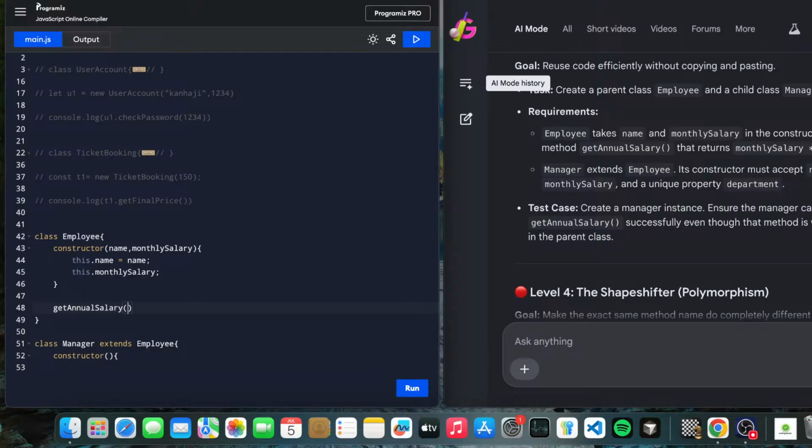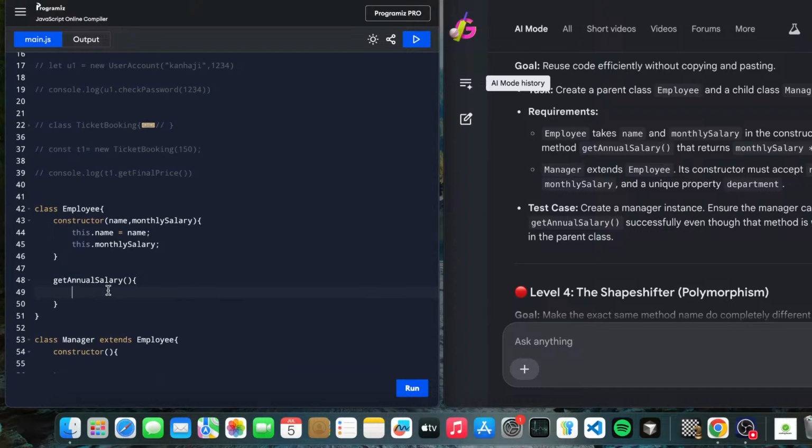Annual salary. In school time we had an annual function, and that was amazing. I miss those days. Let's see what we got. Annual salary returns the monthly salary multiplied by 12. So let's return this.monthlySalary. Always remember this refers to the current class object. So this.monthlySalary will be multiplied by 12, and we are returning this. Okay, we got the annual salary.